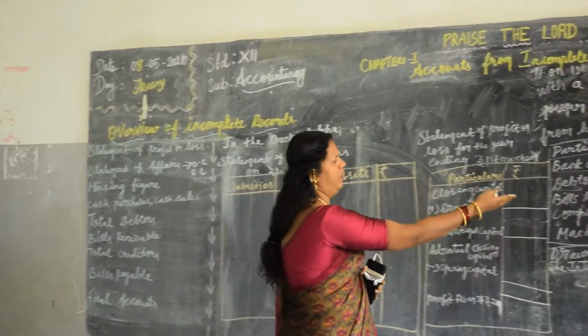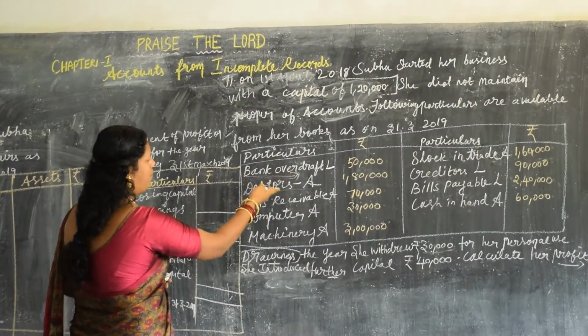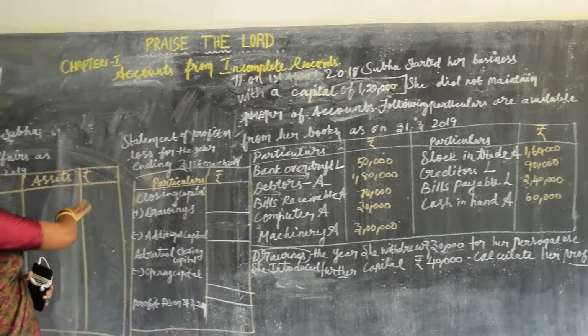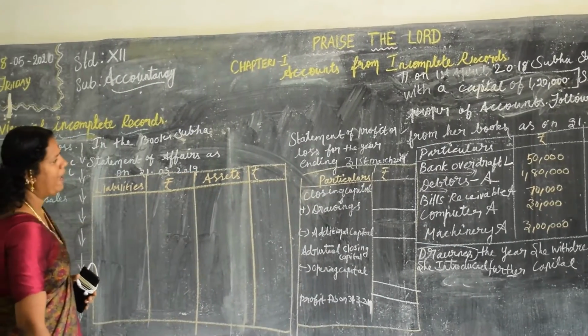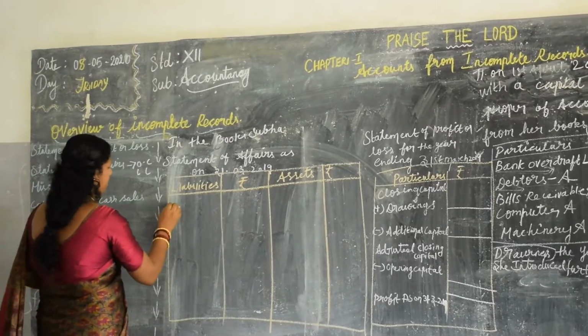I have explained it here, on this side: bank overdraft, debtors, everything. It is all copy and paste. Bank overdraft, where should it come? It is in the liabilities.